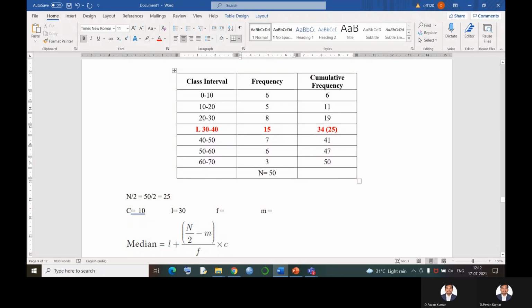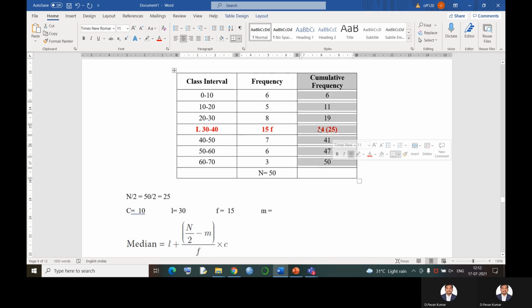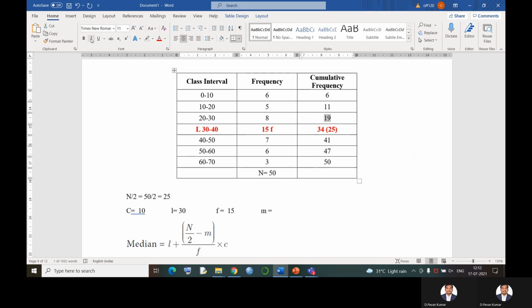That means the F value is how much here? It is 15. Next, preceding cumulative frequency of the median class. See, this is the median class and this column is called cumulative frequency. The preceding cumulative frequency of the median class, that is called the small m value.